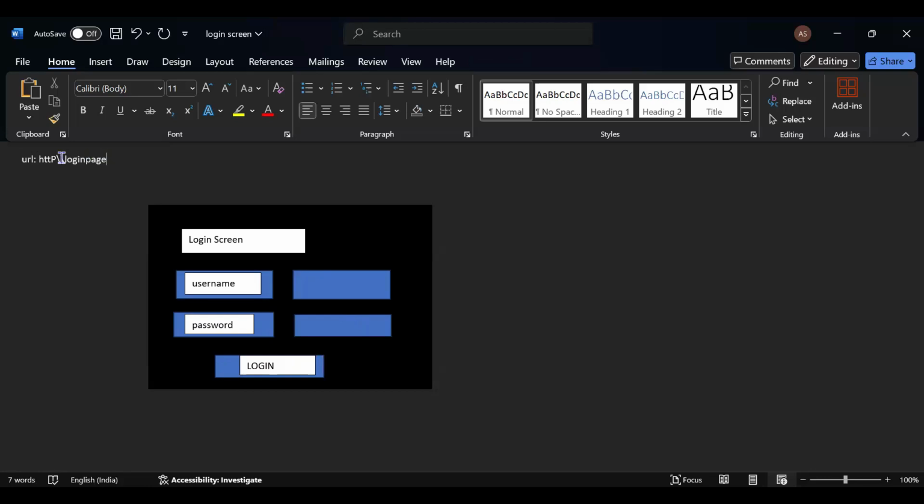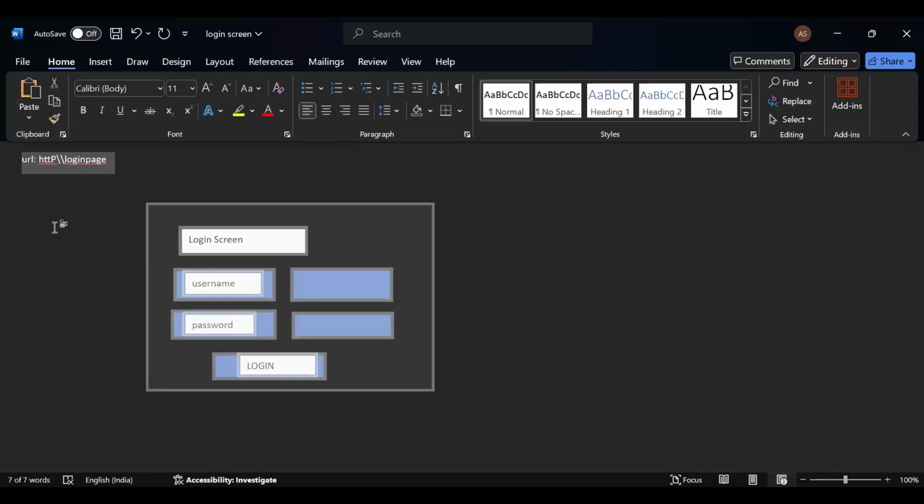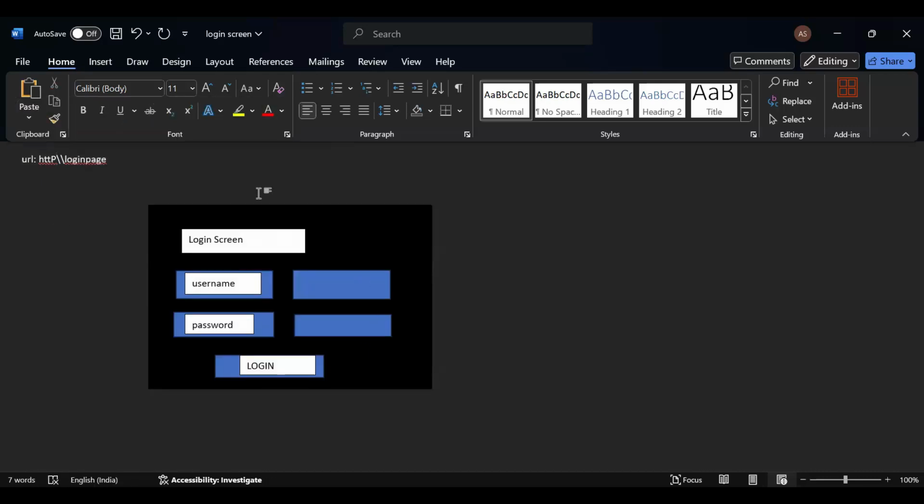When I type this URL in my web browser, it will show me this template, this UI. So what are the objects I need to create this UI? I need a text box and a submit button. This text box and submit button, I will be enabling through the HTML code.